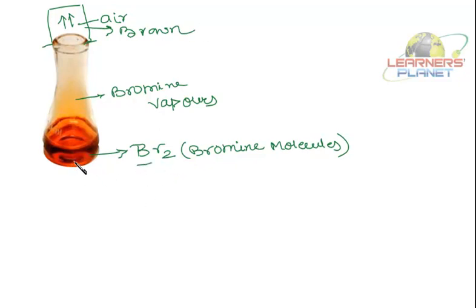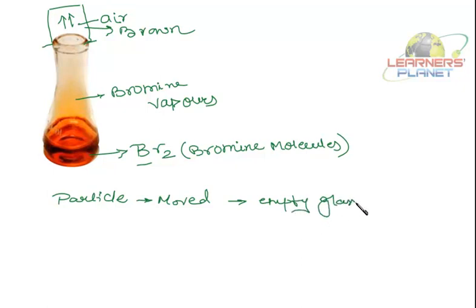So what is bromine? Bromine is a red-brown liquid which easily turns into its vapor, or which vaporizes readily, and its vapors are reddish-brown in color. Now what does it show, students? These vapors have moved to the empty glass jar. It means the particles present in bromine vapor have moved to the empty glass jar.